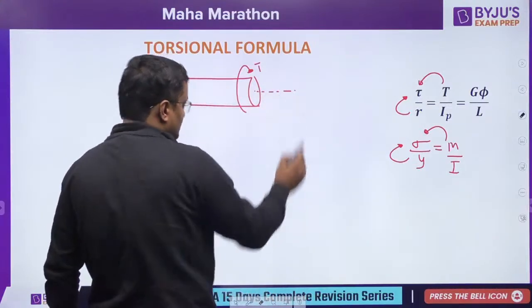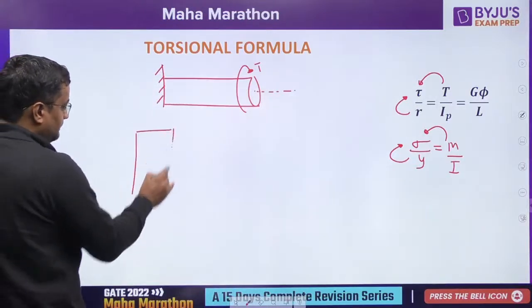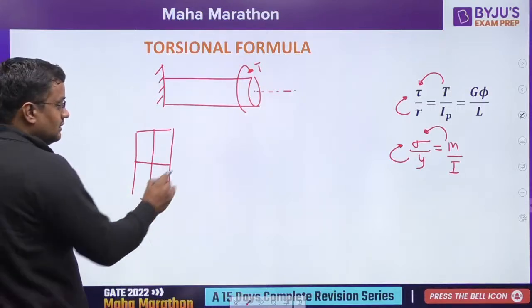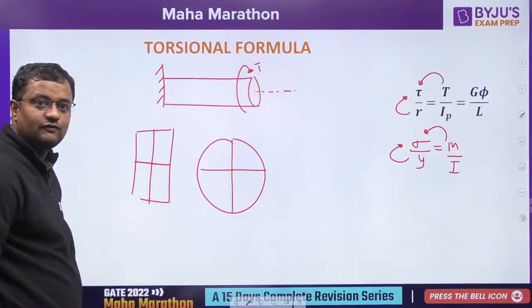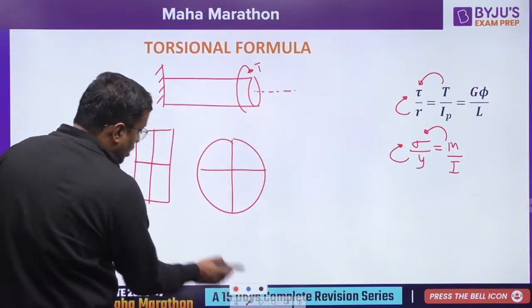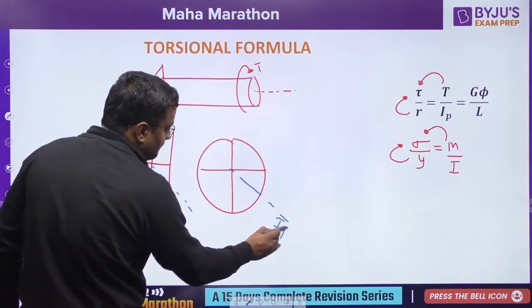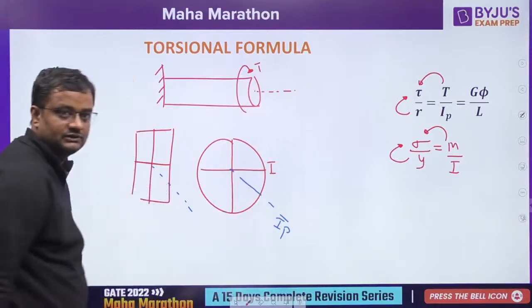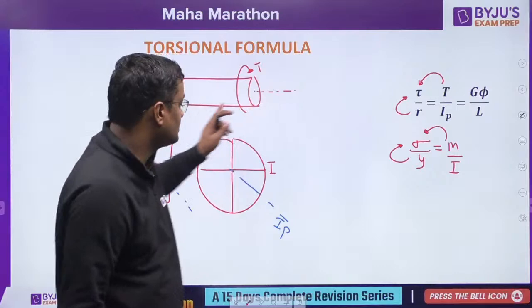Suppose this is a body, these are transverse axes, and I is pi d^4 by 64. And if there is a longitudinal axis, I about this is IP, and I about the axes passing through the plane is simply I. So here the torque is about this polar axis.